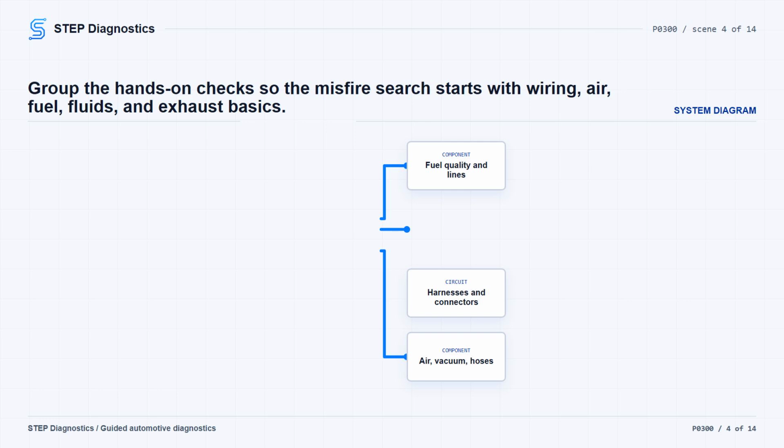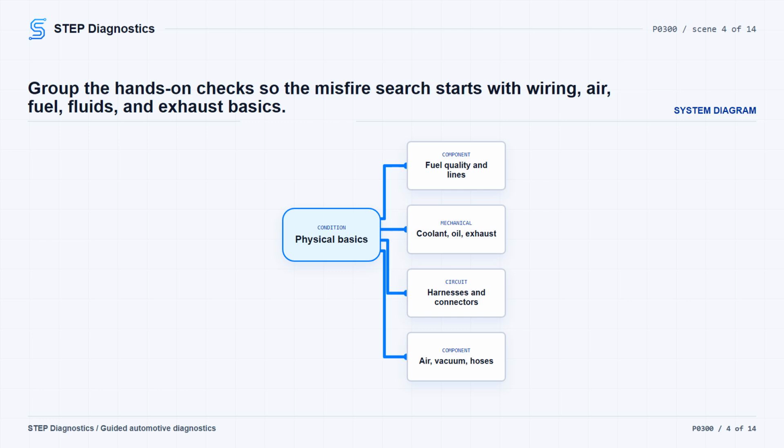On a random misfire, do not skip the air, fuel, fluid, and exhaust basics. Inspect vacuum lines and the air intake for leaks, routing problems, or restrictions. Check hoses for damage, leaks, blockage, and routing. Check fuel quality for octane, contamination, and seasonal blend. Inspect the fuel tank and fuel lines for damage, leaks, and routing.